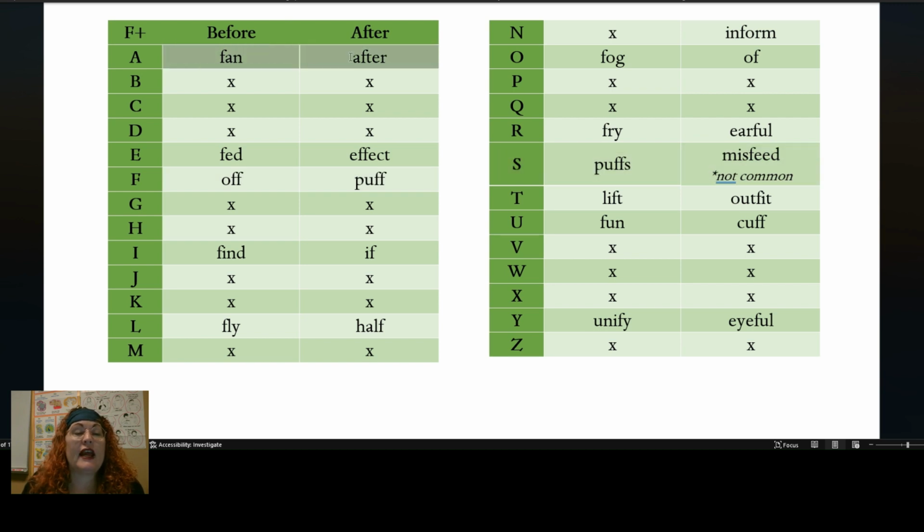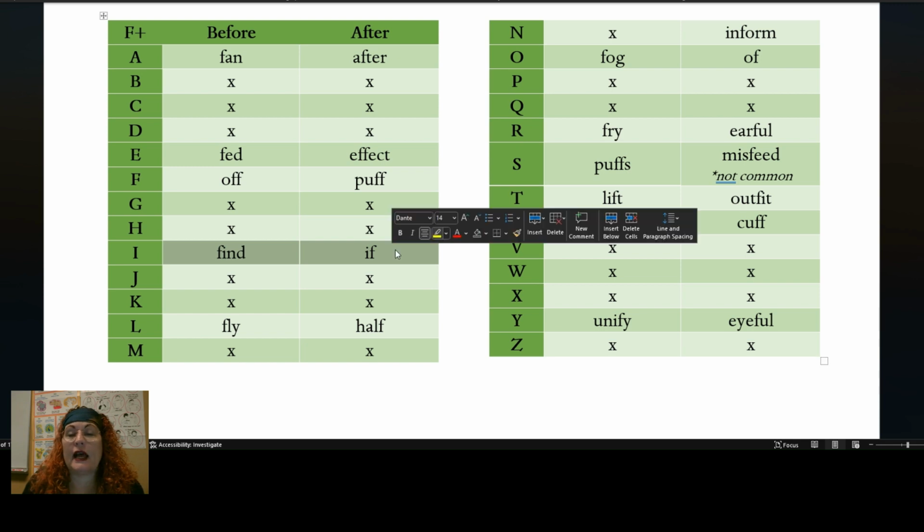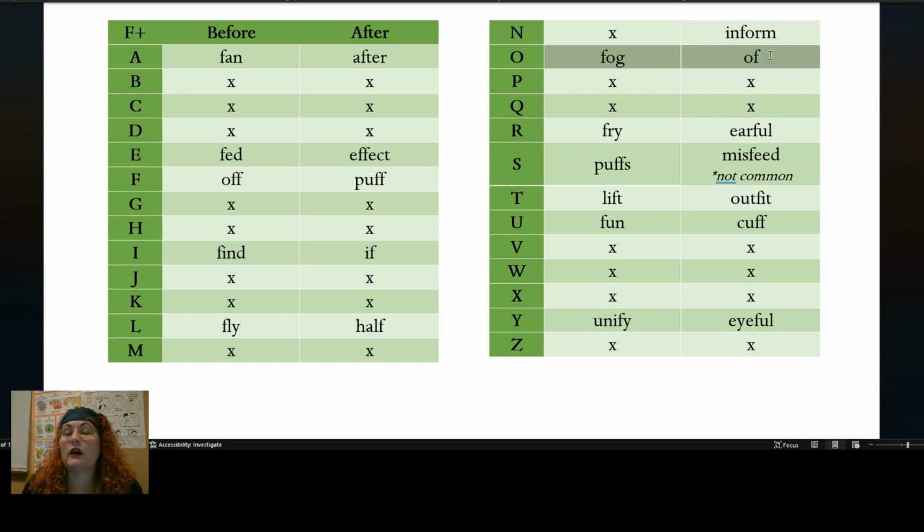For example, fan or after with A, fed or effect with E, find or if with I, fog or of with O, fun or cuff with U, and unify or Eiffel with Y. The only other combinations that F can make are with the letter L, fly, half.